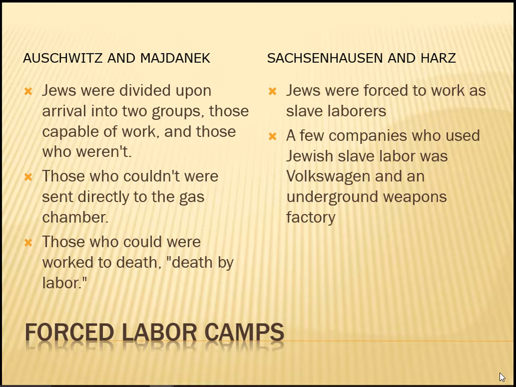Forced labor camps were another type of camp the Nazi Party established. Auschwitz and Majdanek were two. The Jews were divided into two groups, those that could work and those that couldn't. Those that couldn't work were usually sent directly to the gas chamber to be killed, and those that could work were worked to death, and it was called death by labor.